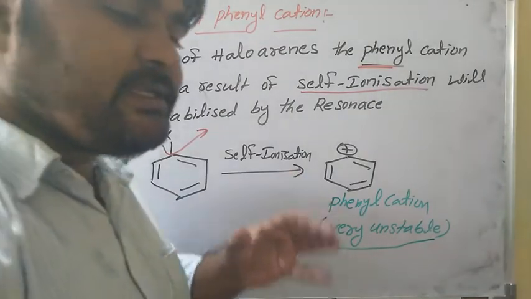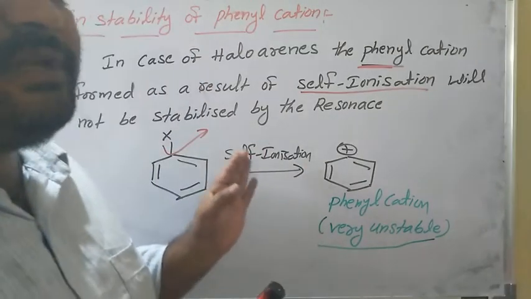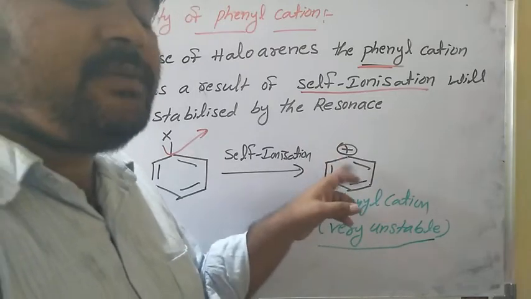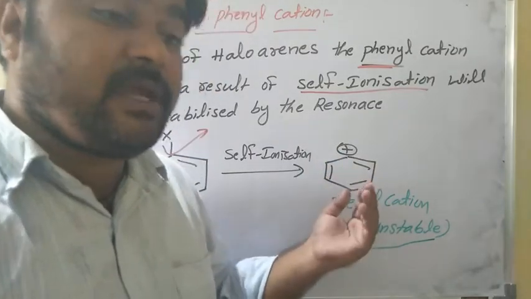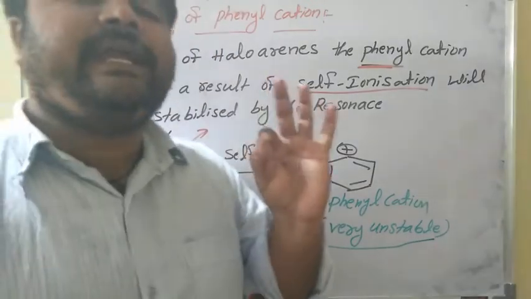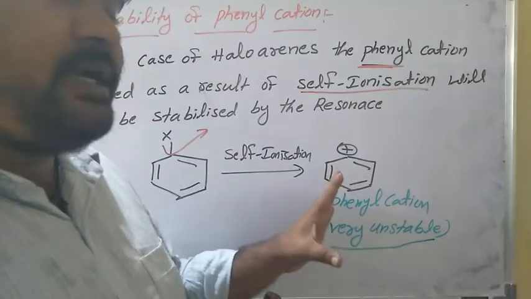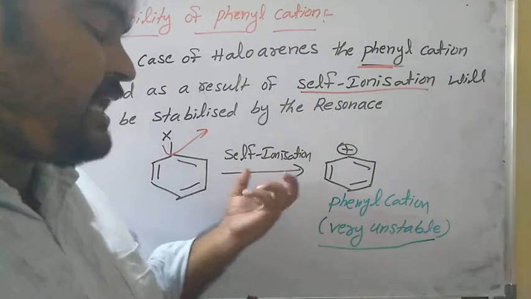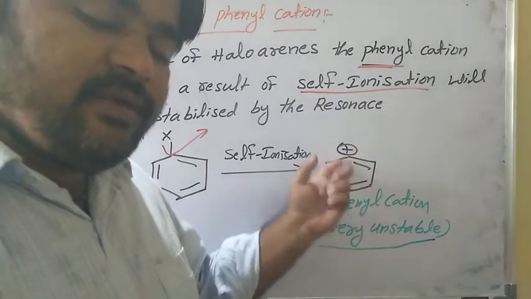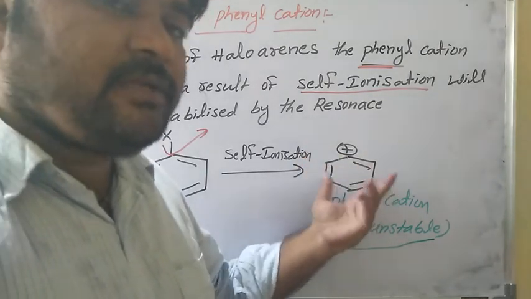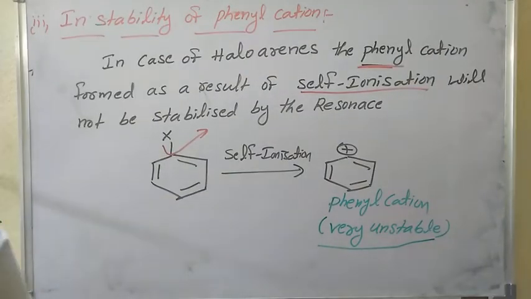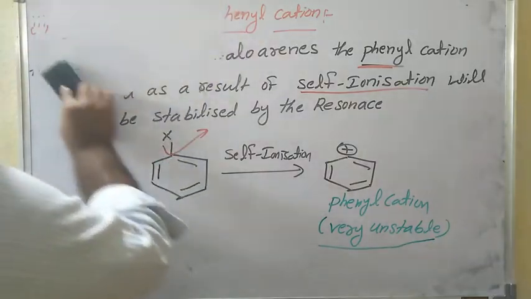So haloarenes are less reactive towards nucleophilic substitution reaction. That's why the SN1 mechanism is ruled out. In the SN1 mechanism, what is the intermediate? Carbocations are intermediates. Very, very important. Whenever haloarene undergoes self ionization, the phenyl cation is produced. It is very unstable. That's why the SN1 mechanism is ruled out. And last one, there is one more point.